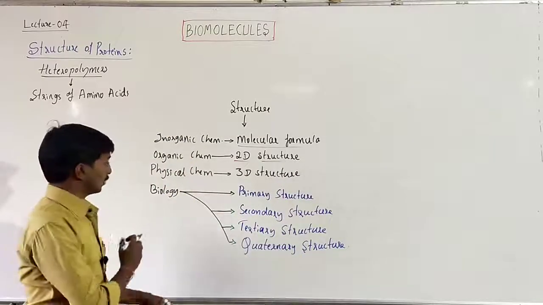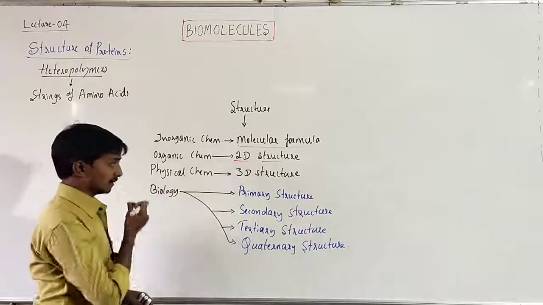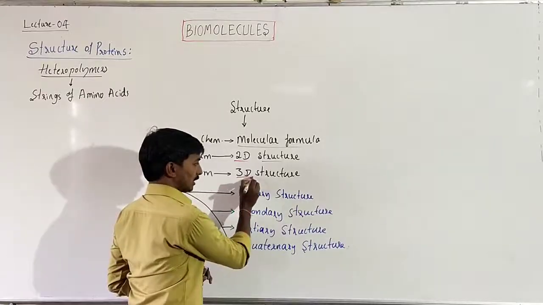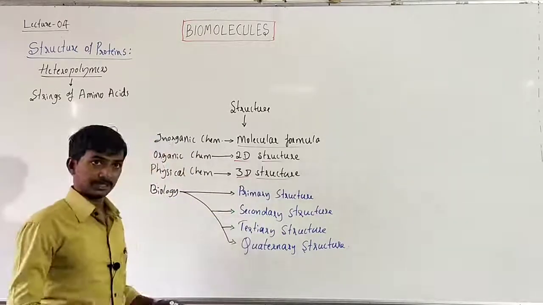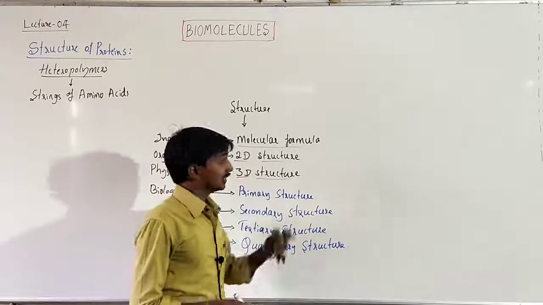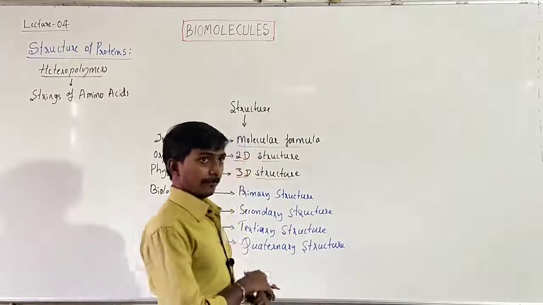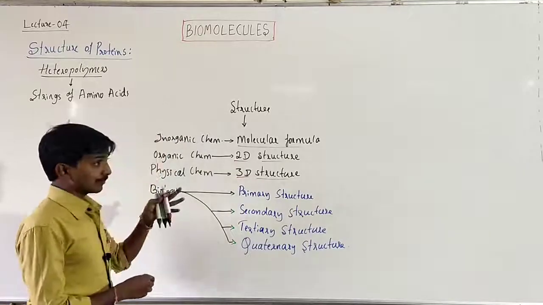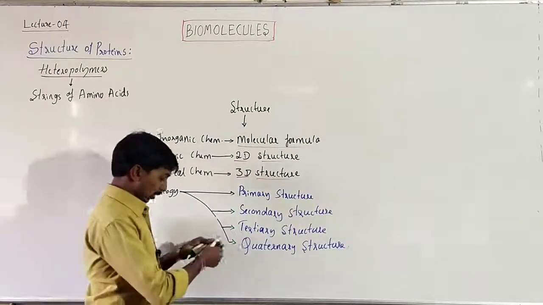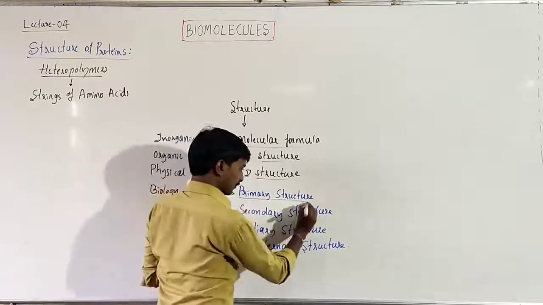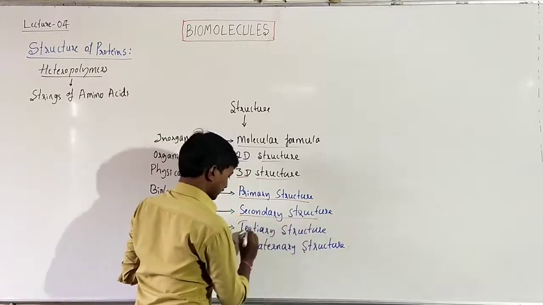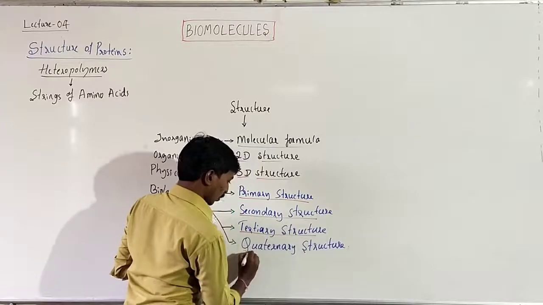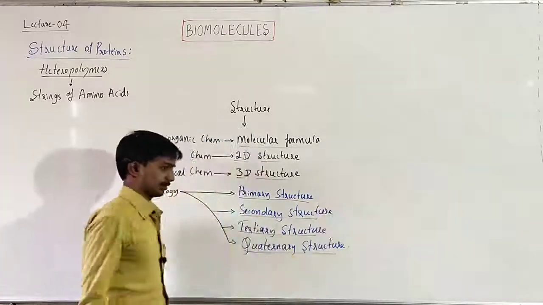When it comes to physical chemistry, it means a three-dimensional structure. But since we are studying this concept in biology, we have to study the biomolecules, mainly the proteins, in terms of primary structure, secondary structure, tertiary structure and quaternary structure.